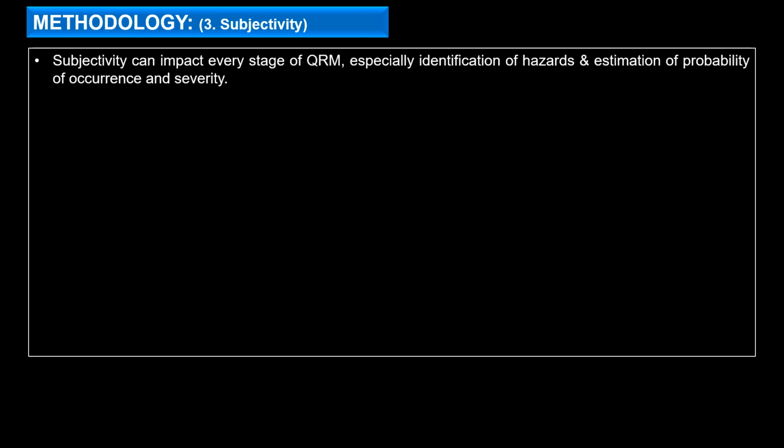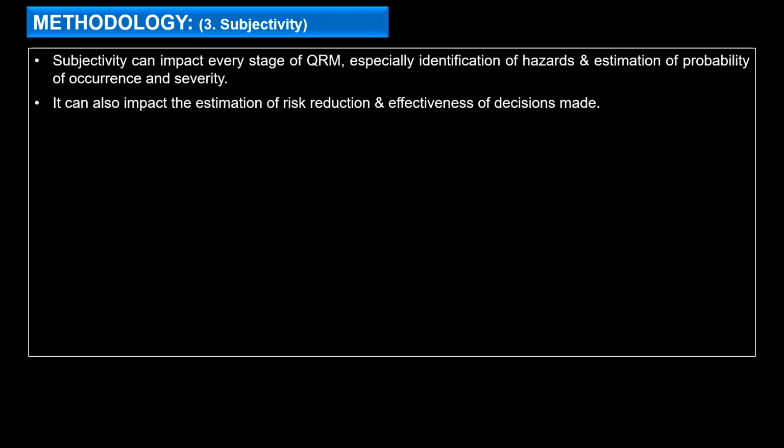Moving to the third change point in the methodology, S, that is subjectivity. The guideline states that subjectivity can impact each and every stage of the QRM process, specifically the identification of hazards and estimating the occurrence, detection or severity of those hazards. It can also impact the estimation of risk reduction and effective decision making.